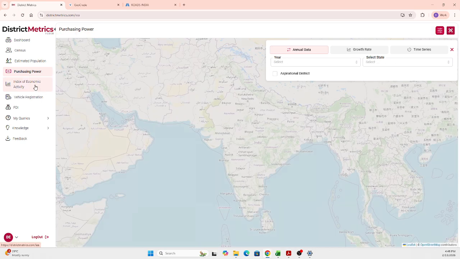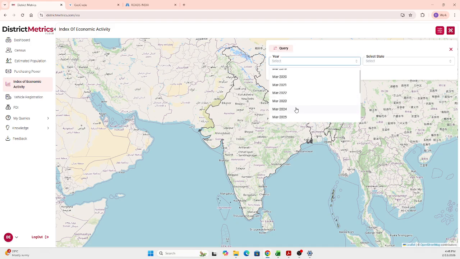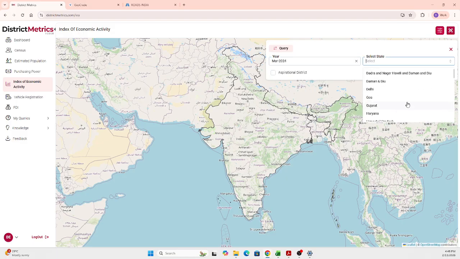So now coming to the next, that is the index of economic activity. In this index of economic activity, the query screen works in the same way. Whatever year you want, you can select. So I'm going with March 2024, and here in the state, I'm going with Maharashtra.